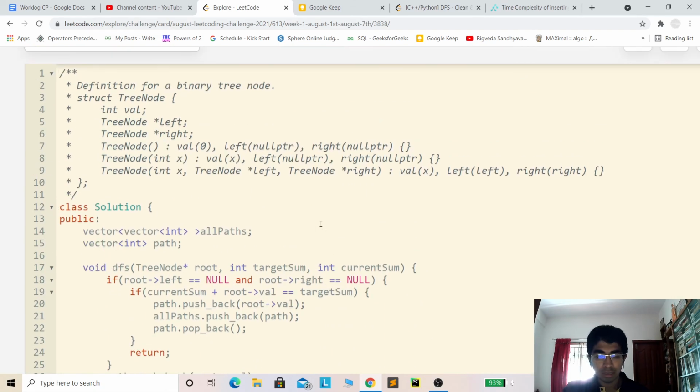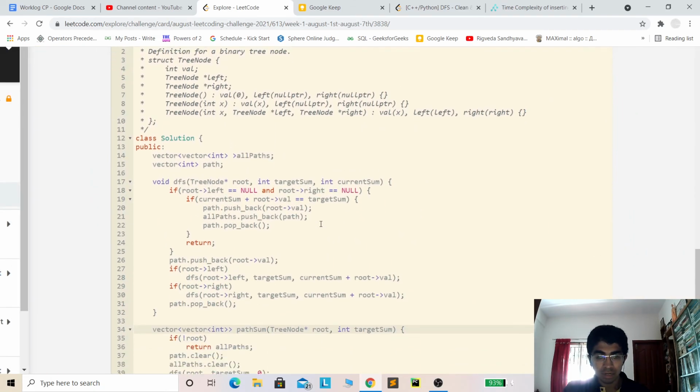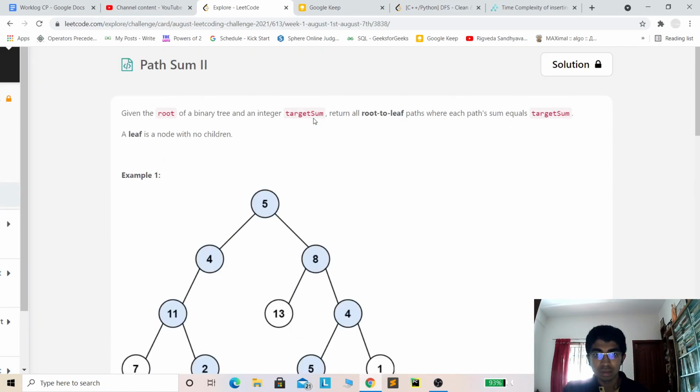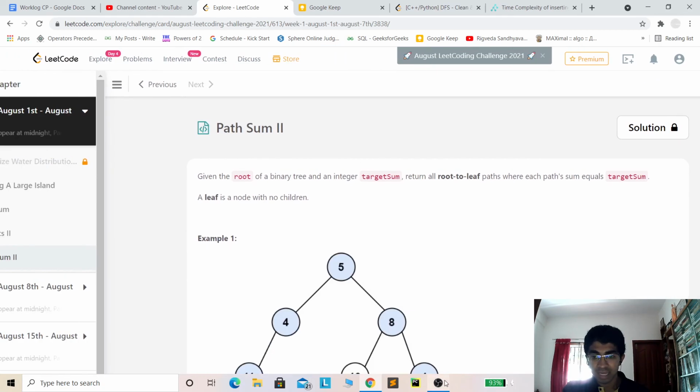So that was about this problem, which was based on a simple DFS thing.